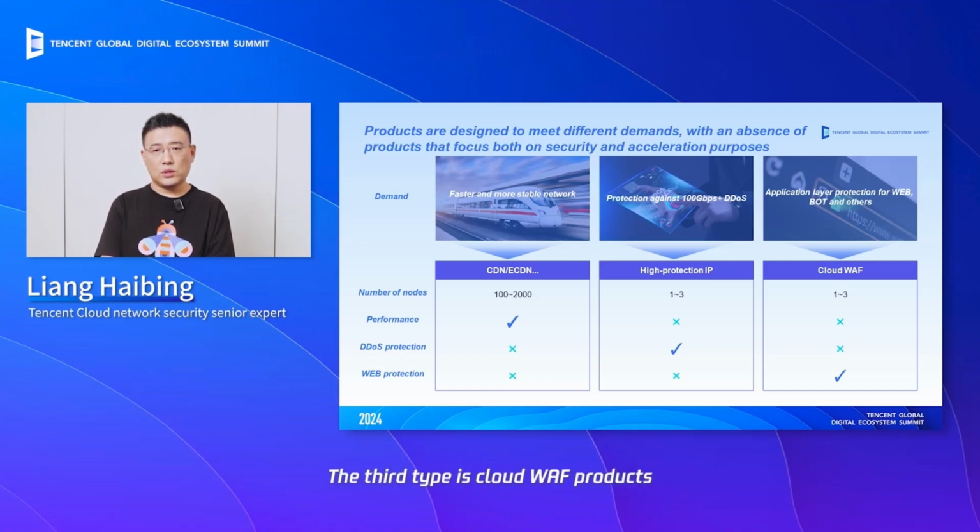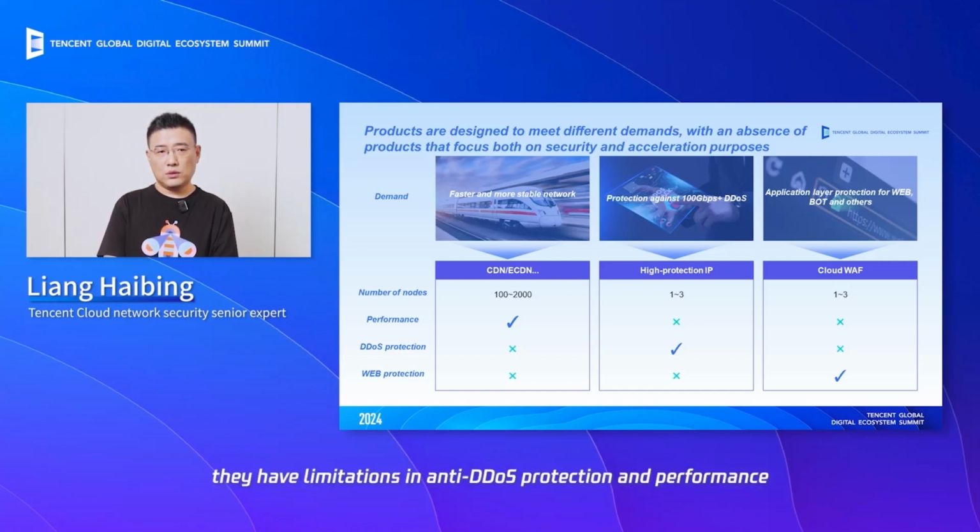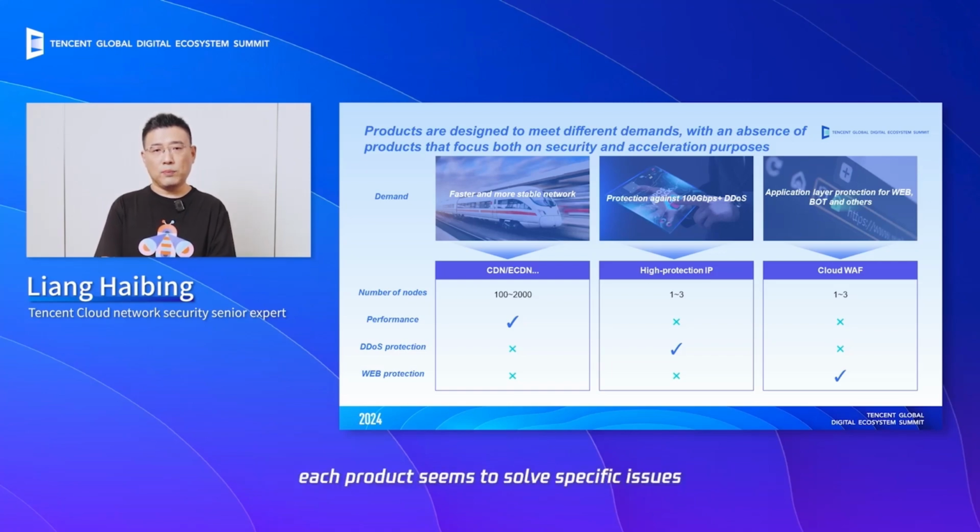The third type is Cloud WAF products. They mainly address web vulnerabilities, bot attacks, and API protection, focusing on application layer defenses. While they effectively safeguard the application layer, they have limitations in anti-DDoS protection and performance. As we can see, each product seems to solve specific issues, but they all have their limitations. This makes it challenging for us to resolve the systemic security concerns mentioned earlier with a single product.